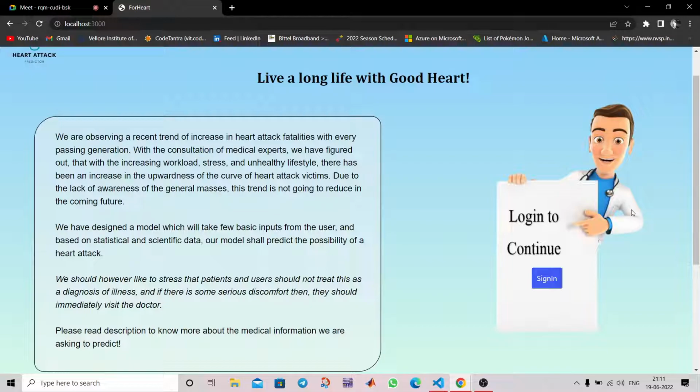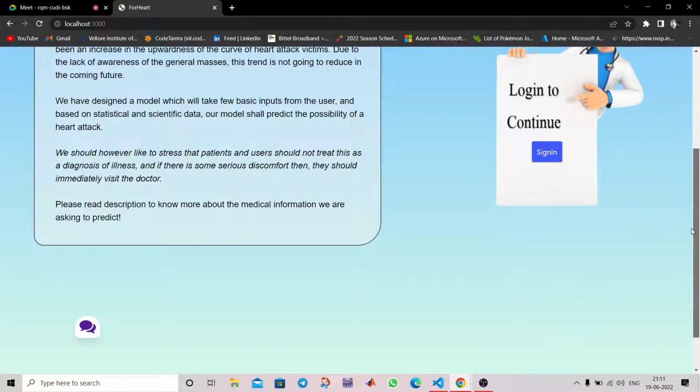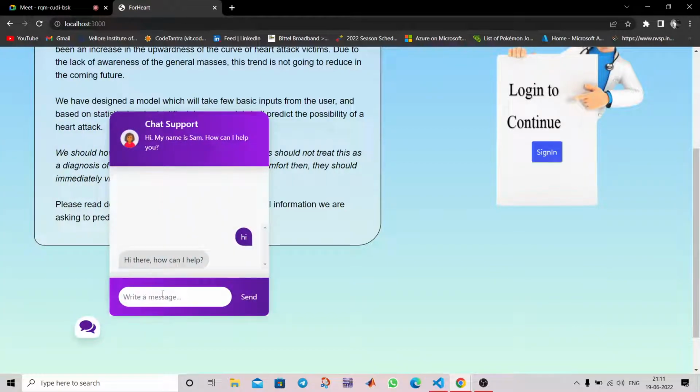So basically, we built a machine learning model and deployed it on our website, which takes some parameters from the users, and based on these parameters, our model predicts whether the person is prone to heart attack or not. We also included a chatbot which helps in solving doubts of the users regarding our project or regarding heart attacks.